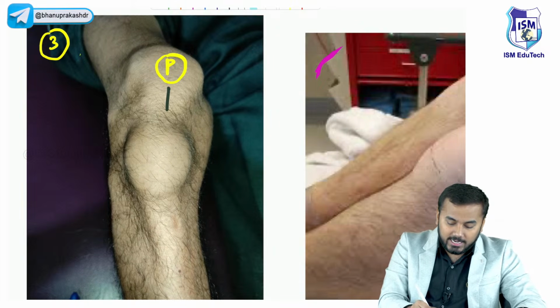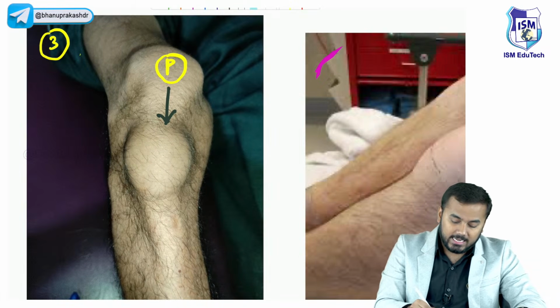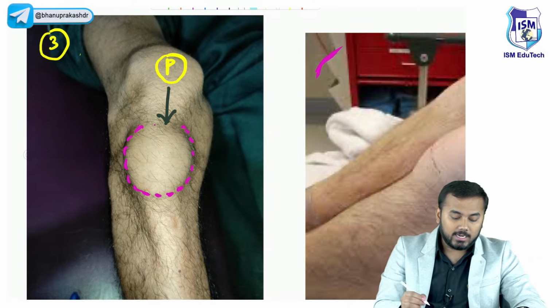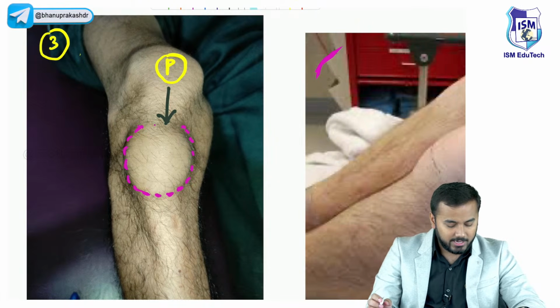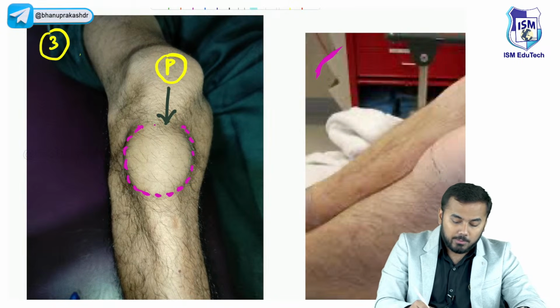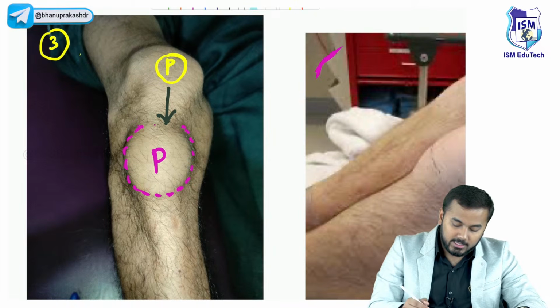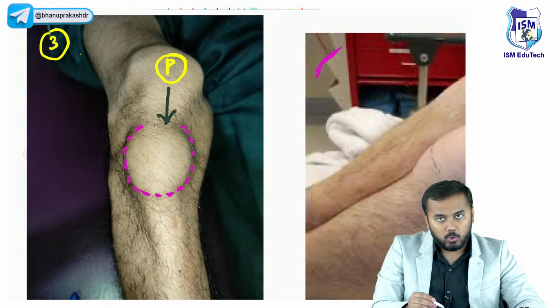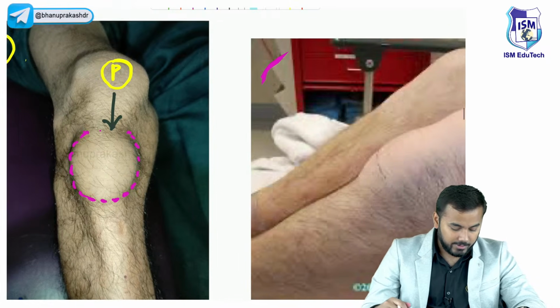You have got bursitis below the patella. So this is a clear-cut presentation of infrapatellar bursitis or clergyman's knee. This is a clergyman's knee. Very, very good. This is the normal patella, okay? It is just below the patella. I know most of you might be thinking this is the patella, right? No, this is not the patella. This is a swelling.